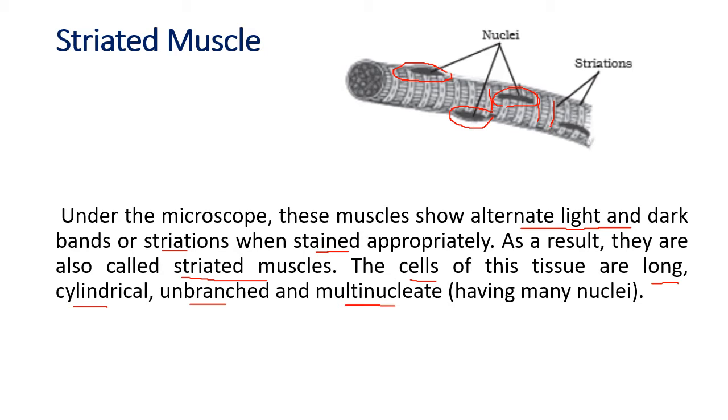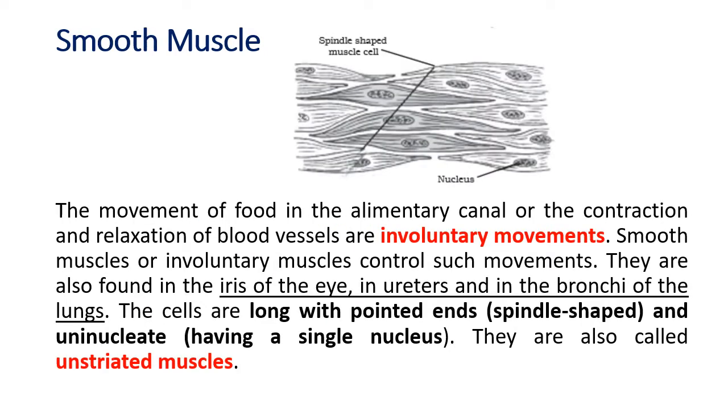These cells together form a fiber, but this is one single striated muscle, diagram shown here. Okay, so this is striated because it has got light and dark bands. Now you cannot see the bands directly. You have to apply a certain pigment, a stain, and then in the microscope you can see the bands. But these muscles contain light and dark bands or striations. Those are called striated muscle.